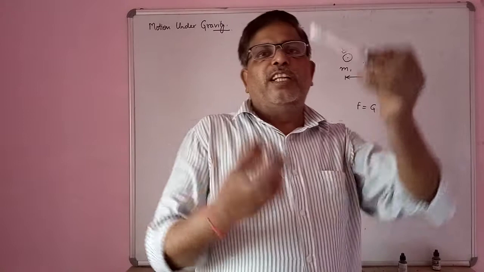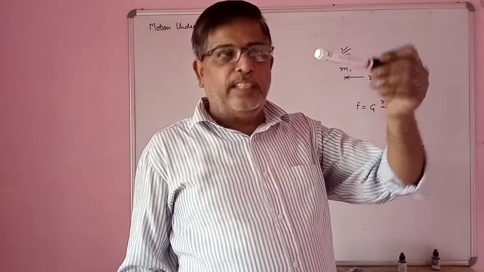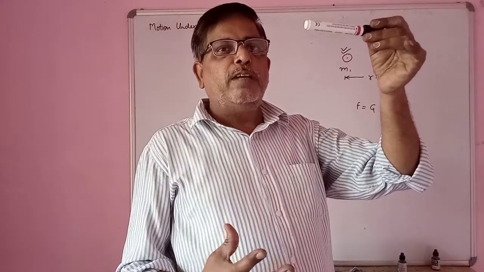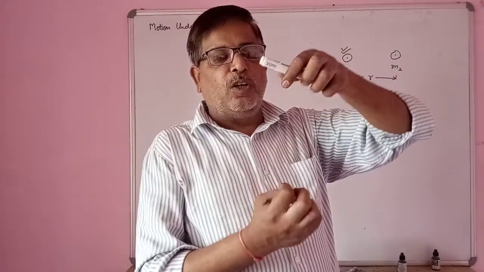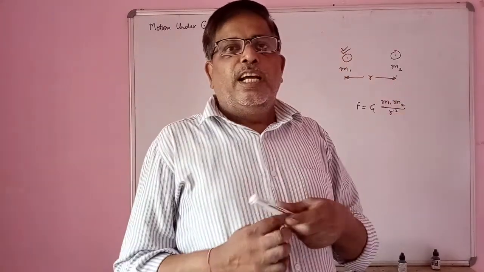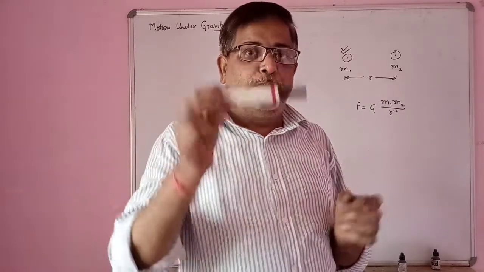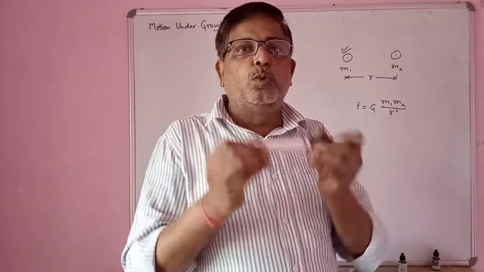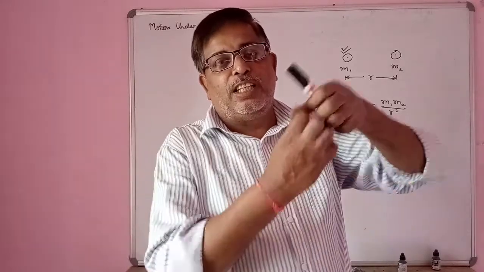When we release these two objects, one is Earth and second one is pen, attraction force will act on both, and since the mass of Earth is very large as compared to the pen, this pen will start being pulled towards the Earth.